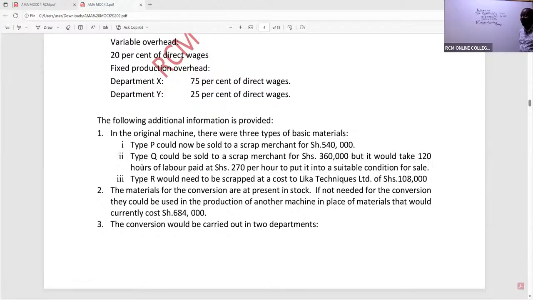Now this type R would have been thrown out there. It's going to be scrapped at my cost. So then should I get a person who wants to buy this whole thing from me? I see an opportunity of me saving this amount. Now this will no longer be a cost to me. And if it's a cost that I'm going to save, it's an opportune moment for me to earn something. So in that particular case, ladies and gentlemen, this will become 108,000. And because it's an income, amongst the costs, it shall be put in brackets.